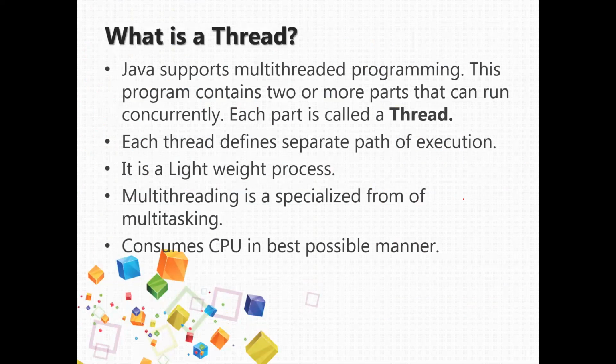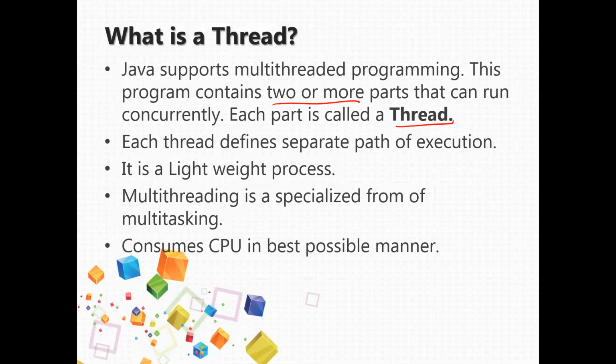So what is a thread? If a program has only a single part, there is no concept of concurrency. If a program contains 2 or more parts that can run parallelly, then every part is referred to as a thread. Okay, it is a part of a program and it is able to run parallel with the other parts of the program. Then it is referred to as a thread. Clear? If you have a lot of threads in your program, then it is called a multi-threaded program.